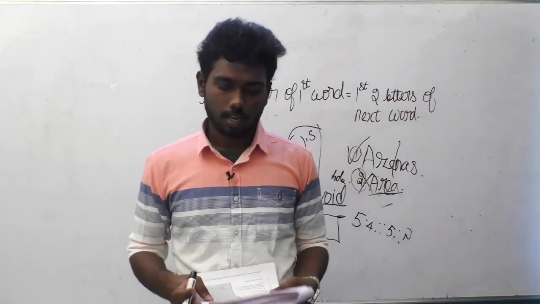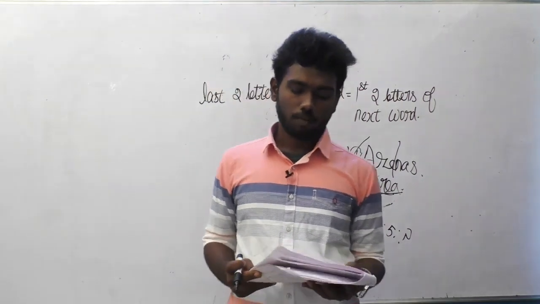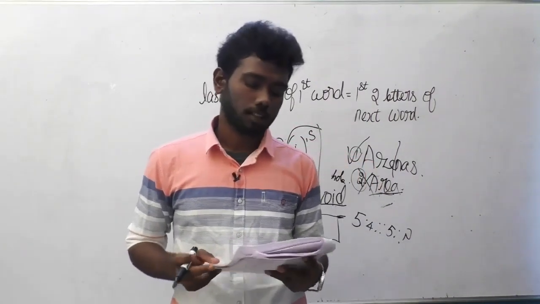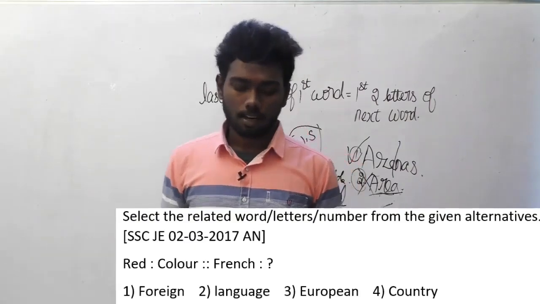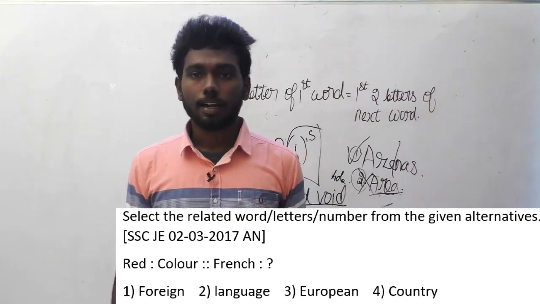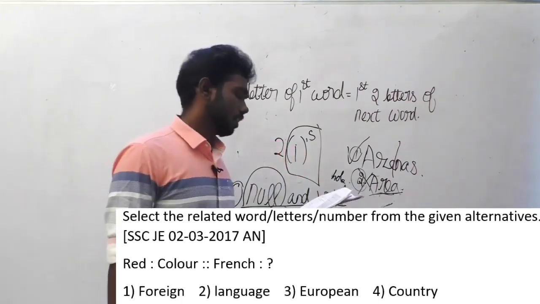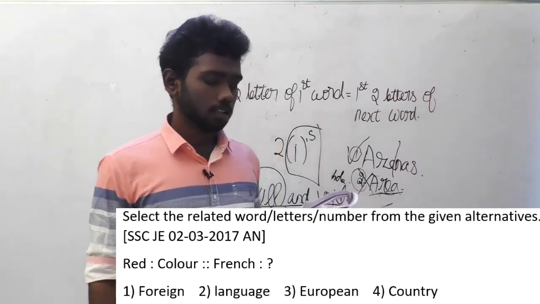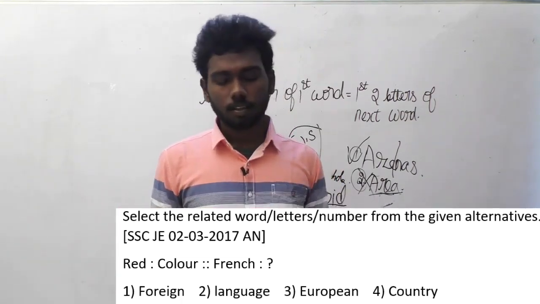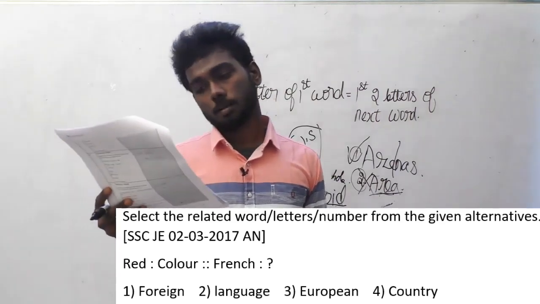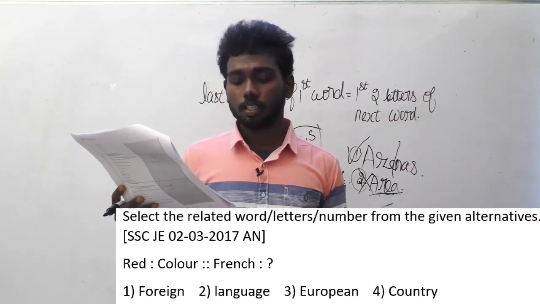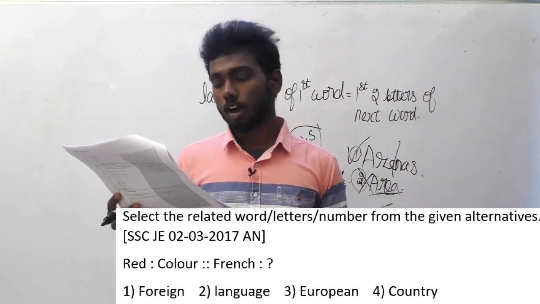Okay students, let's move on to the 64th question of SSC JEE. This question was asked in the 2 March 2017 afternoon batch. Select the related word or letters or number from the given alternatives. The alternatives here are: red is to color implies French is to what? That is the question here. And the answer options are foreign, option A, language, option B, European, option C, country, option D.